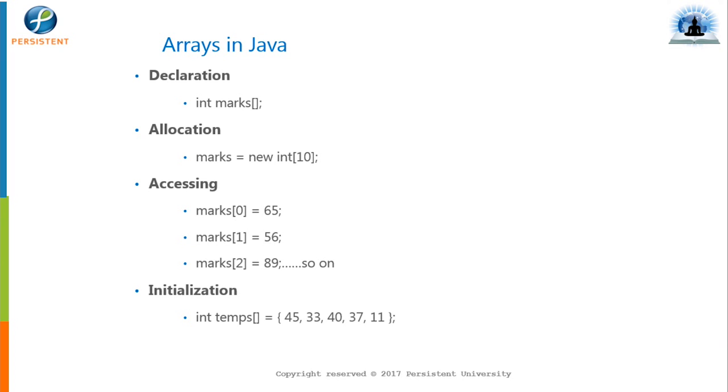Once we need to assign or access values, we can use marks followed by the index. marks[0] equals 65, marks[1] equals 56. This is how we can access or initialize the values of this array. The 0, 1, 2 are the indexes, so you can set any value on a specific index.